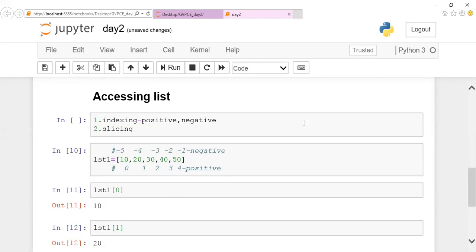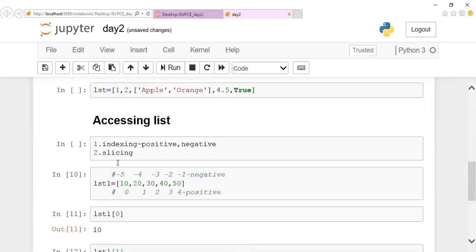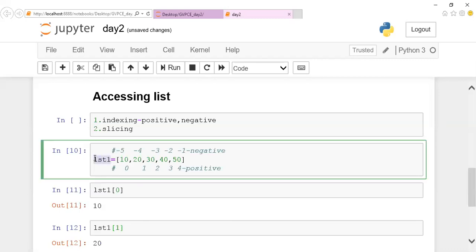Which one, Manikant? Previous one? We have just seen the declaration of the list. Yeah, this is a variable name, just LST1. List is a keyword. LST is a variable name. LST1, LST2, you can give X, Y, Z, any name. Don't think this is a list. LIST is a proper collection type name. We should not use it as a variable name.